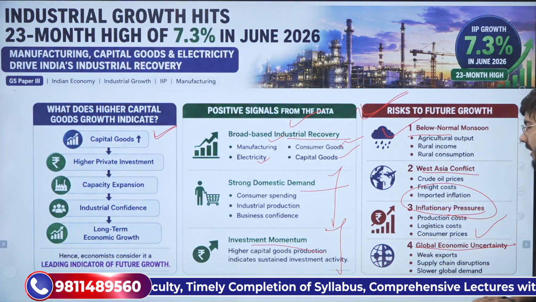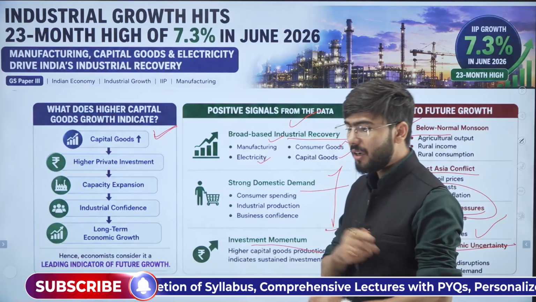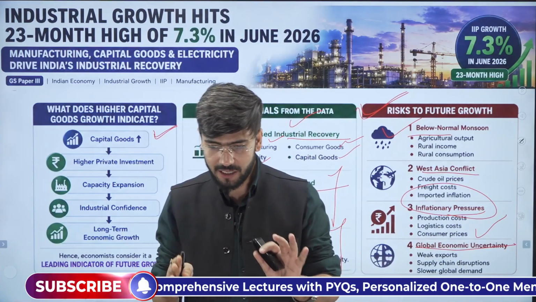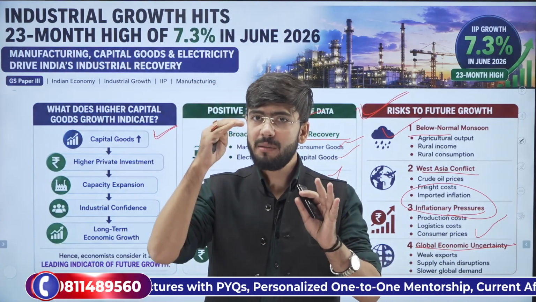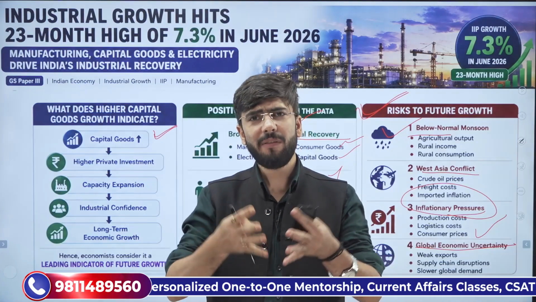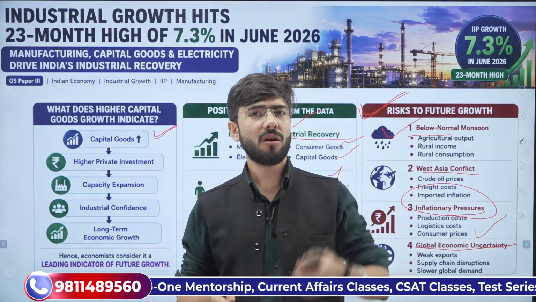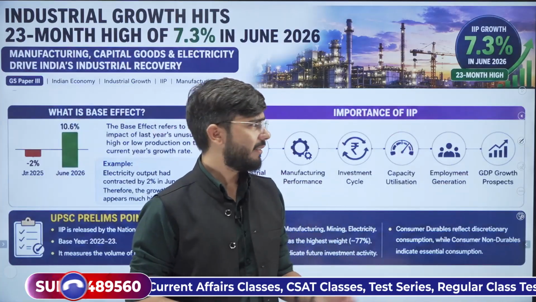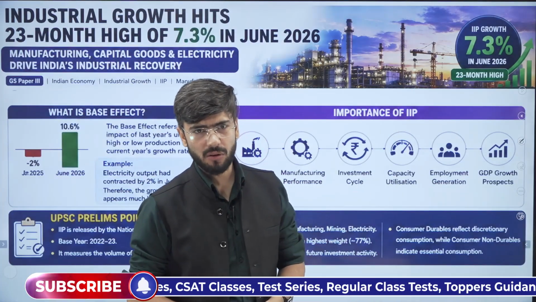And at the end, there is global economic uncertainty, where we are witnessing inflating prices of bullion and stock both. That is one such thing economists are apprehensive about.